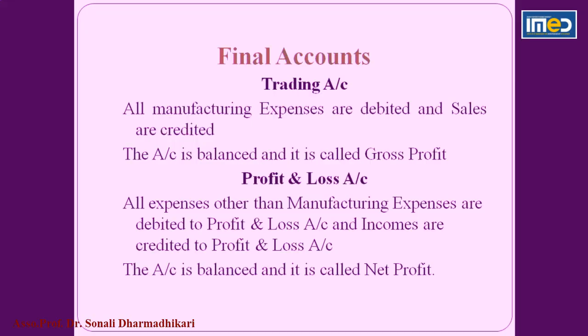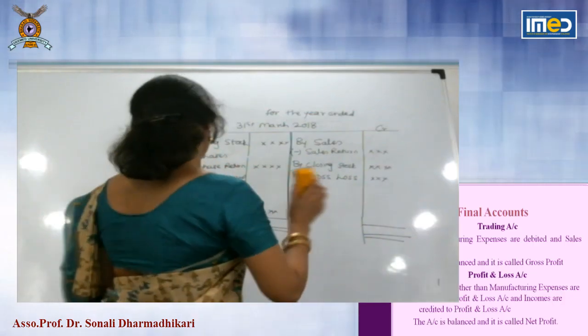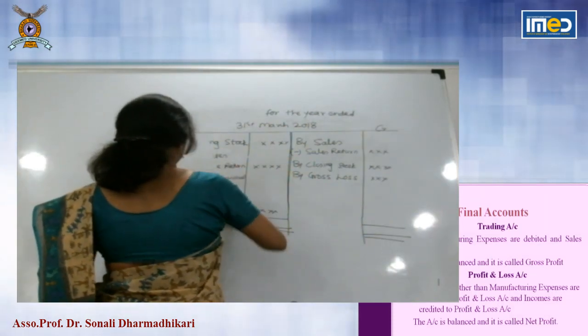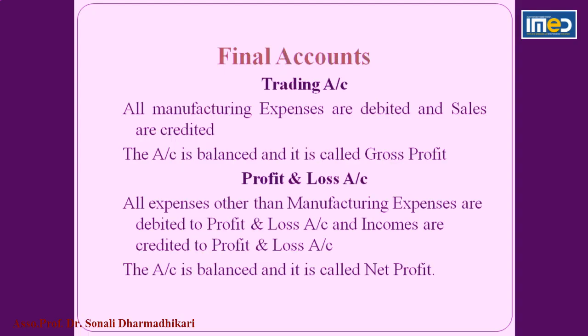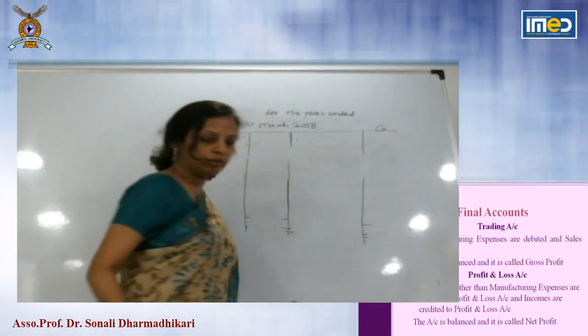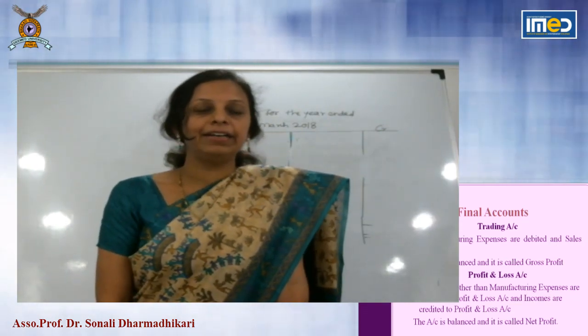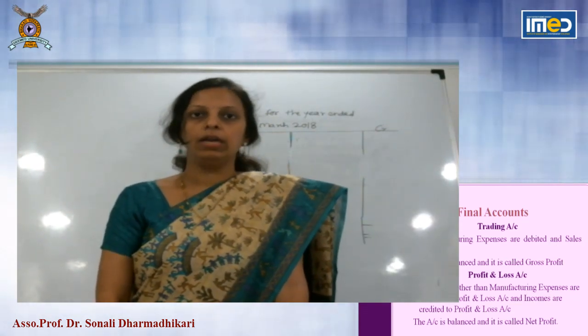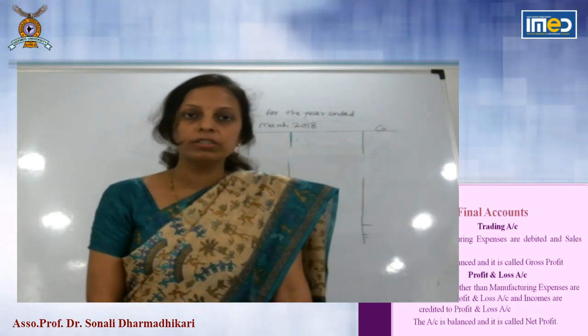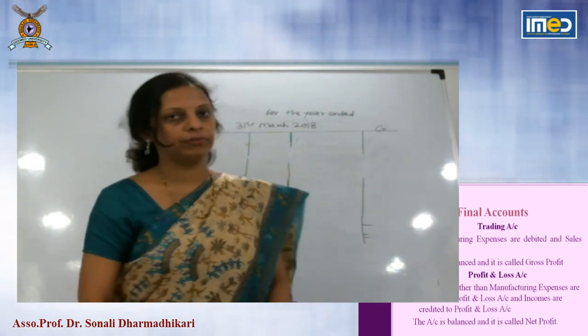Now we will see the format of profit and loss account. The first item of profit and loss account is gross profit, because if there is gross profit, it will be credited to profit and loss account, and if it is gross loss, it is debited to profit and loss account.